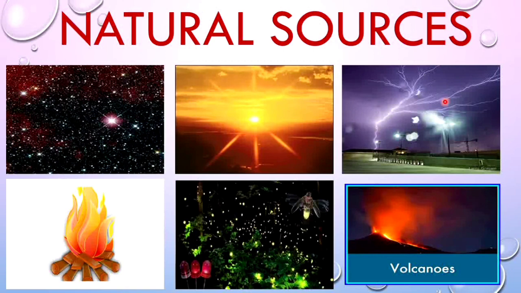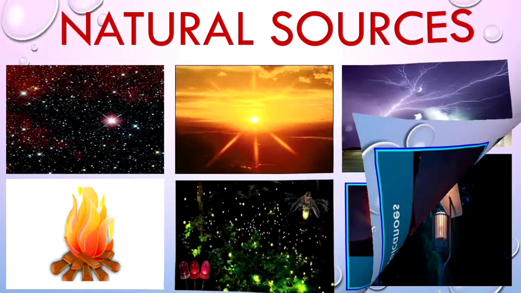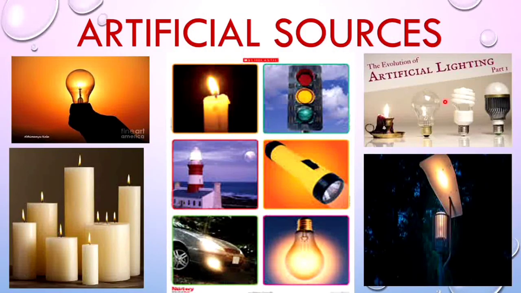Natural sources: sun, stars, lightning, fire, firefly, volcanoes give us light naturally. Artificial sources, man-made sources, are called artificial sources, such as bulb, candle, lighthouse, torch, traffic lights.